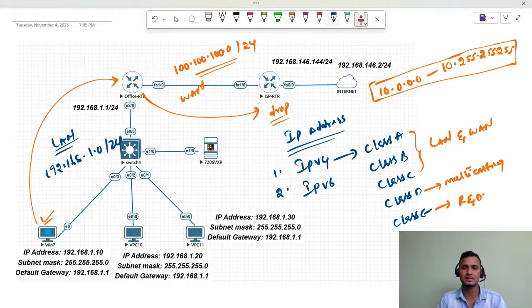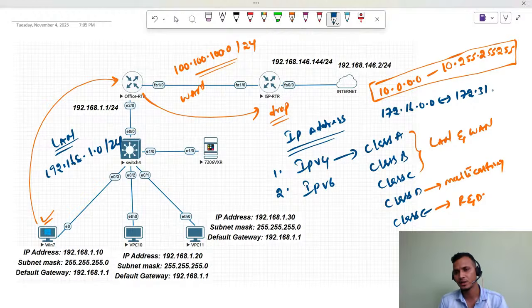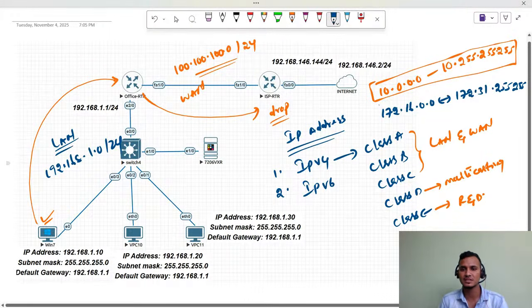Likewise, guys, for class B also we have a range. It starts from 172.16.0.0, and this range will go till 172.31.255.255. So this is the range of class B, the private IP ranges.